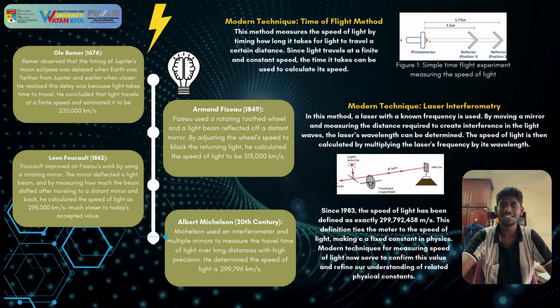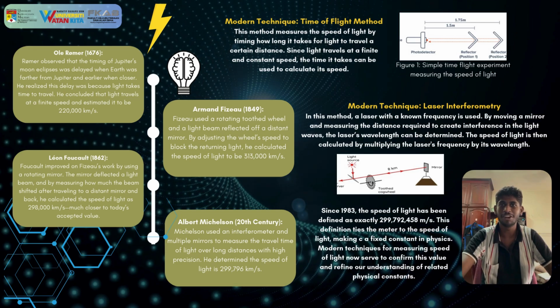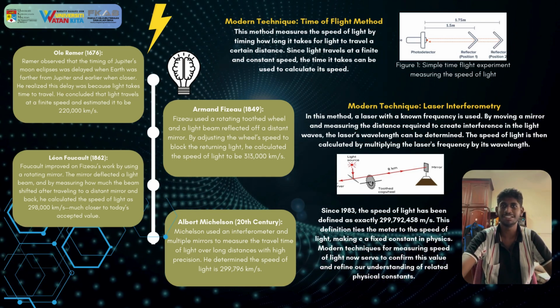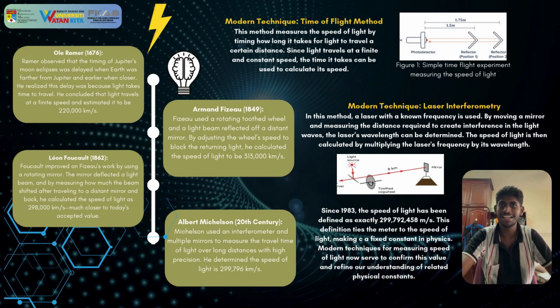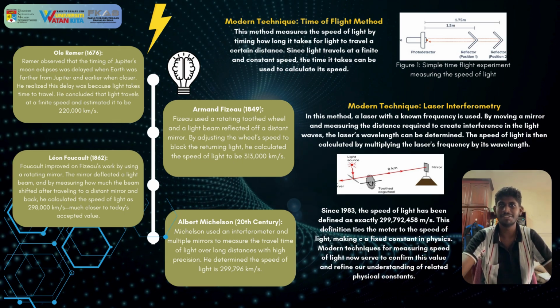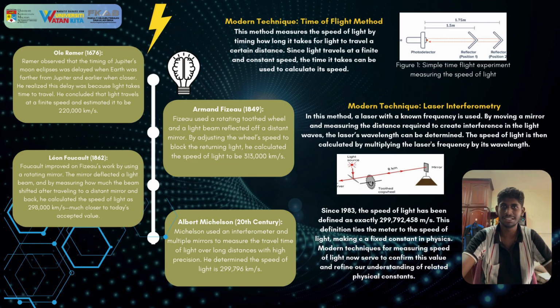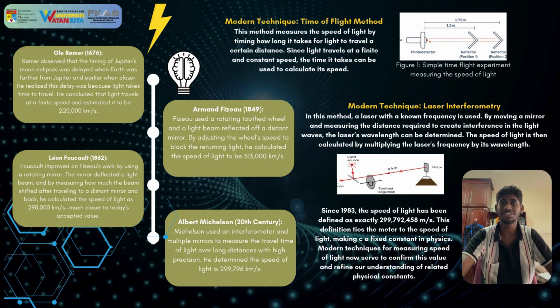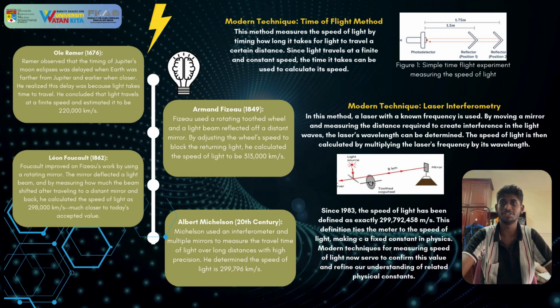Albert Michelson in the 20th century used a modern technique called an interferometer with multiple mirrors to measure light's travel time over long distances. His highly precise experiment gave the modern value of light speed, 299,796,000 meters per second. Another method is the time of flight method. This measures the speed of light by timing how long it takes for light to travel a certain distance.